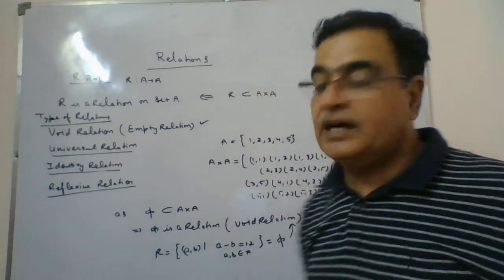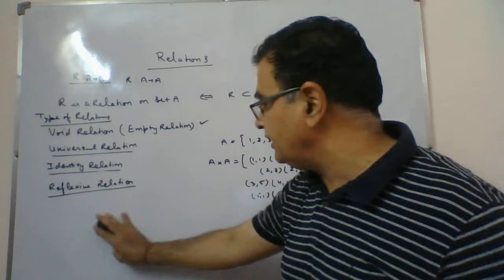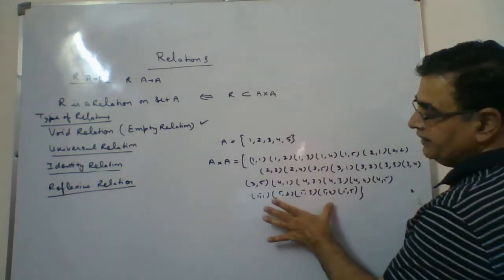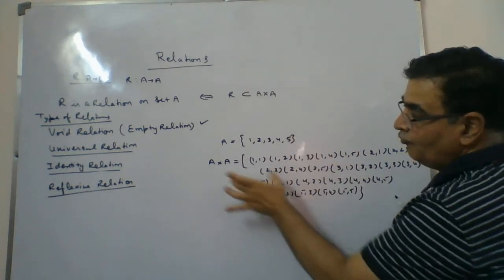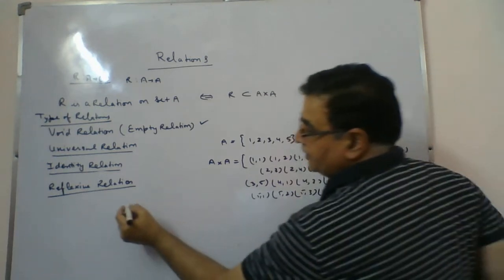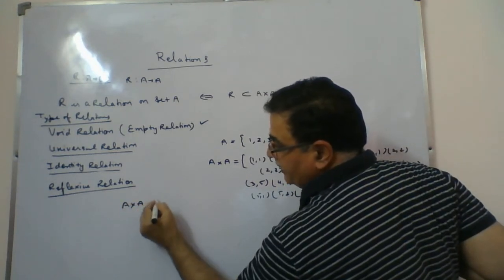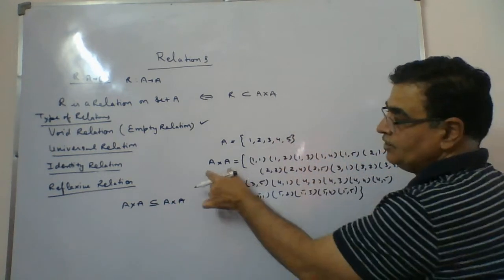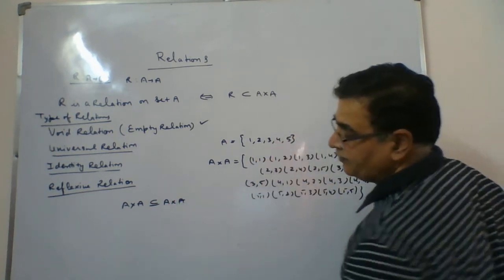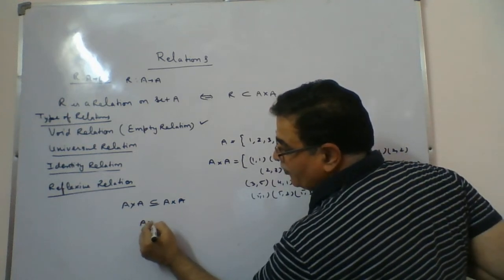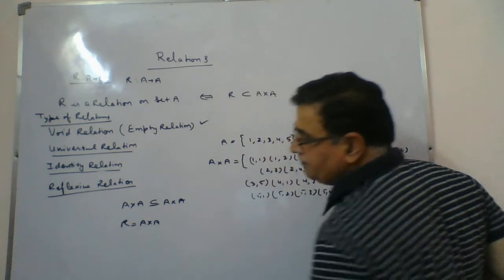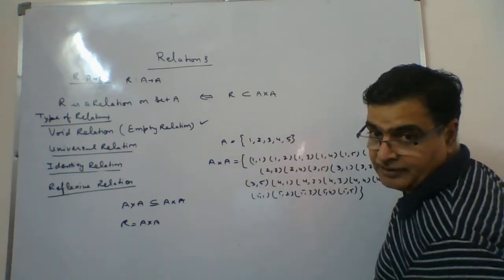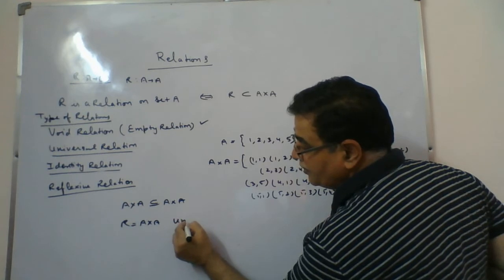The second relation is the universal relation. What does the universal relation say? A cross A is always a subset of A cross A, so this itself is a subset of itself. That means A cross A will be another relation. And if this complete A cross A behaves as a relation, we call it a universal relation.